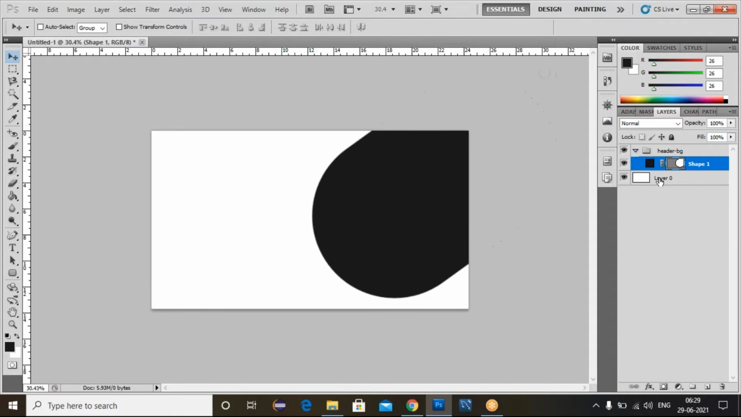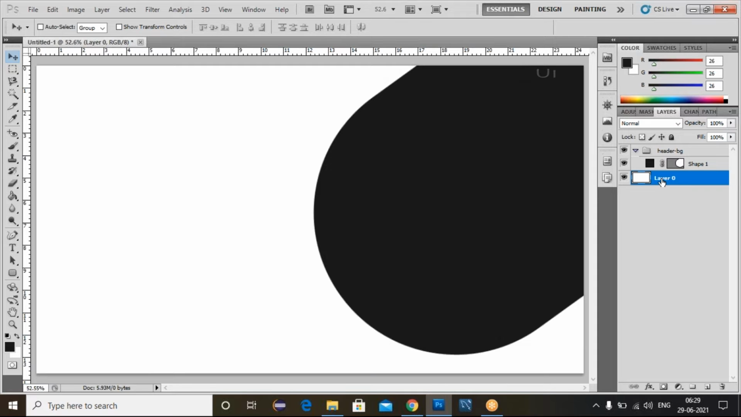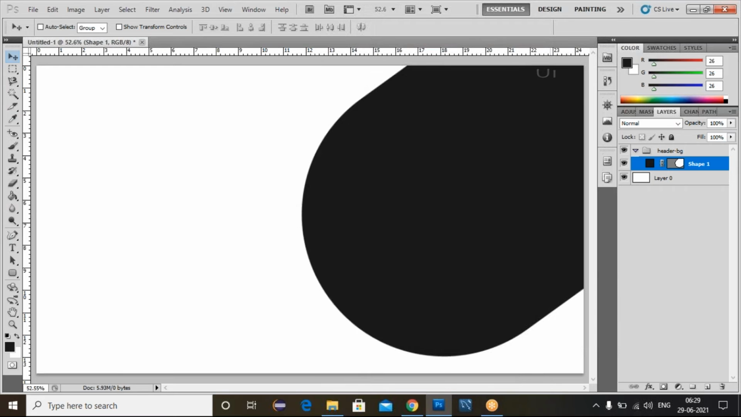Now I'll zoom in on this one. To fit the screen size, you use Control 0. So select this layer, press Control 0 to fit the screen here. Now select the shape, and you can adjust this one.